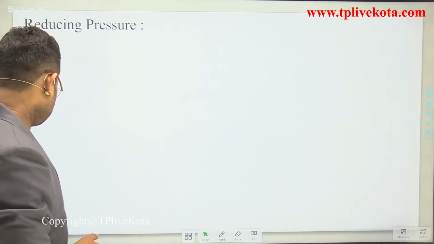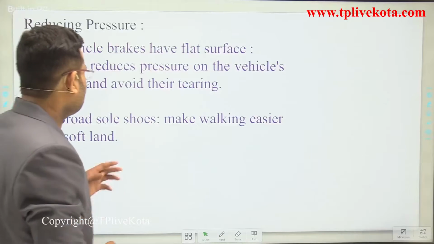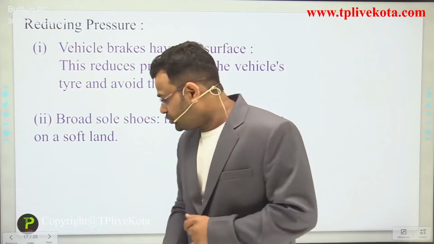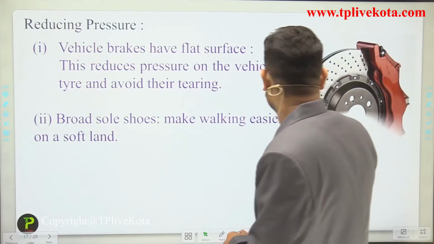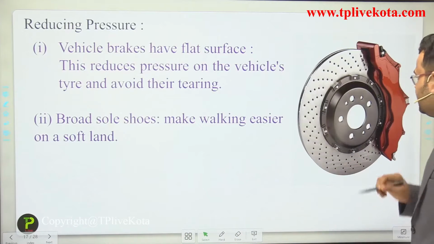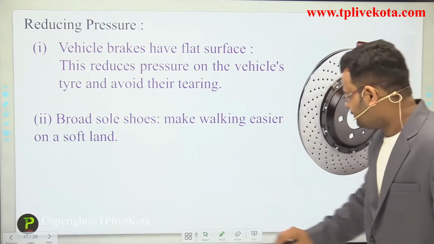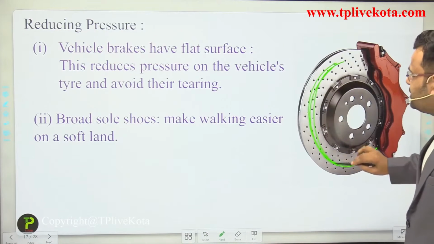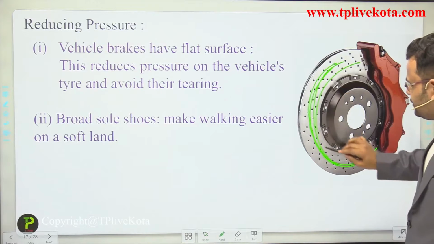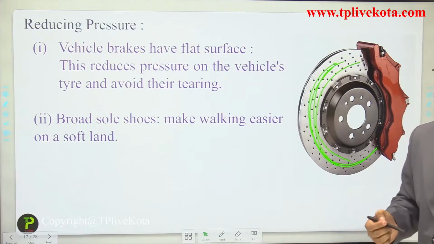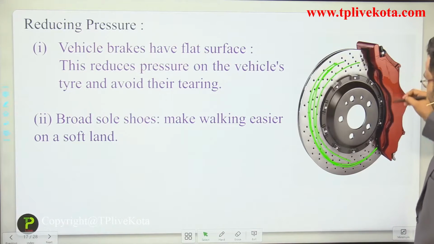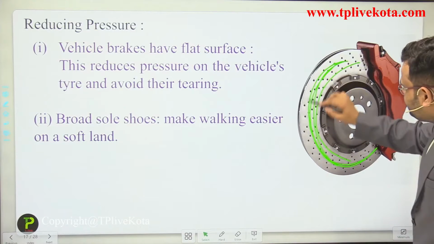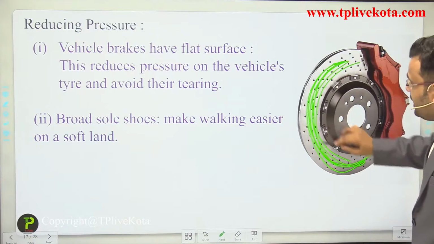Now, vehicle brakes. Everyone knows about cycle brakes, but what about the vehicle brake? A vehicle brake has this type of structure, and these structures have a flat surface. By using this flat surface we increase the area. When we apply the brake, that pushes the blade, and it has a large area.